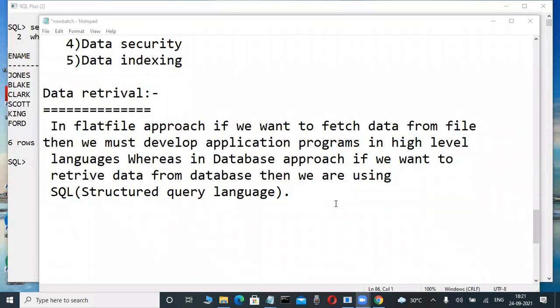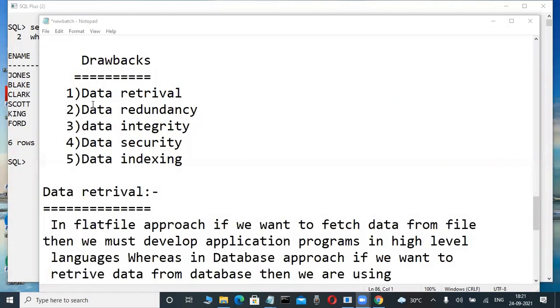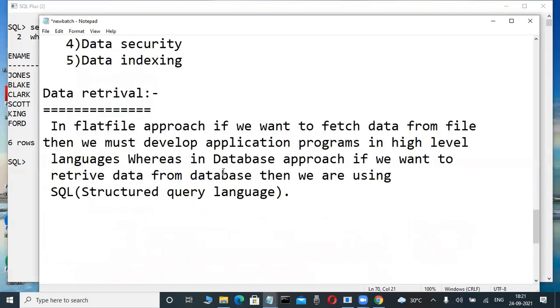Finished this one, and now concentrate here. Actually, next, data redundancy. What is data redundancy? Really, is data redundancy the biggest problem? No. Another problem is there, that is inconsistency. What is inconsistency? Why are inconsistency problems occurring in a flat file approach? Why are those problems not occurring in a database approach? Through ACID properties, there is something for every transaction. Through that, atomicity, durability, some concepts are there. Those things I'm telling actually next only.